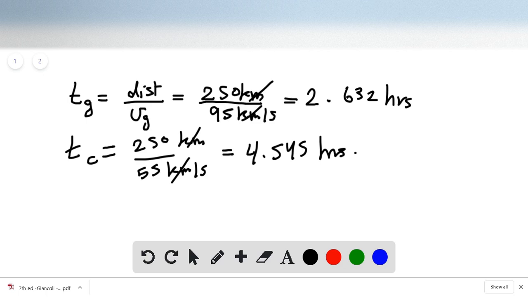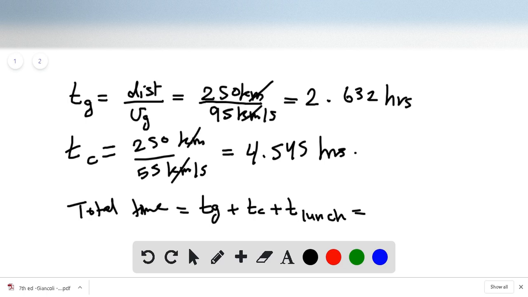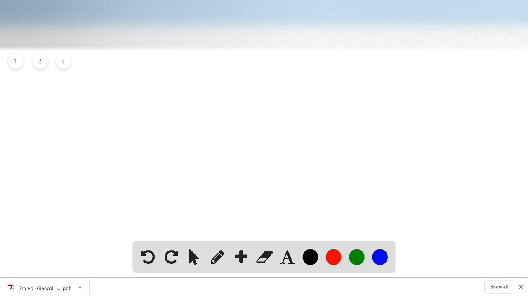So the total time equal to t going plus t coming, and don't forget t lunch. All right. So together, you add them all together, you're gonna end up with 8.177 hours, 8 hours and a portion of an hour.